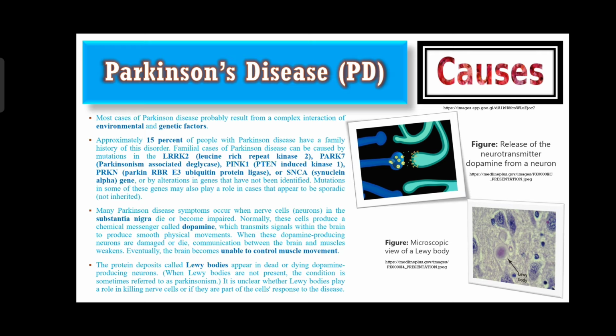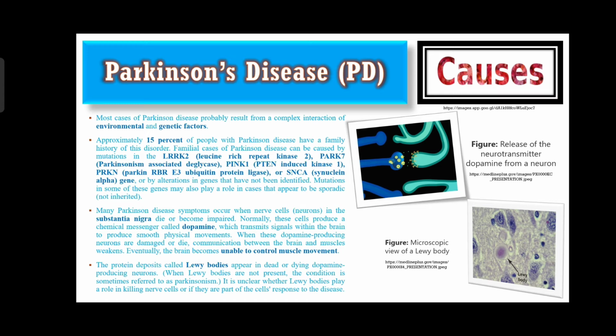Causes of Parkinson's disease. Most cases of Parkinson's disease probably result from a complex interaction of environmental and genetic factors. Approximately 50% of people with Parkinson's disease have a family history. Familial cases can be caused by mutations in genes such as the LRRK2 gene, which stands for leucine rich repeat kinase 2. It makes a protein called dardarin, active in the brain and other tissues throughout the body.